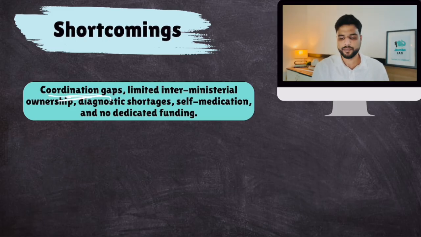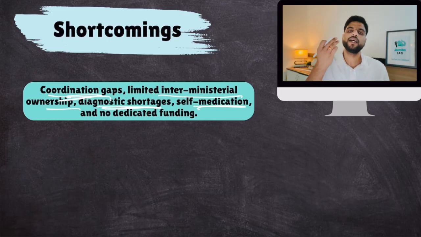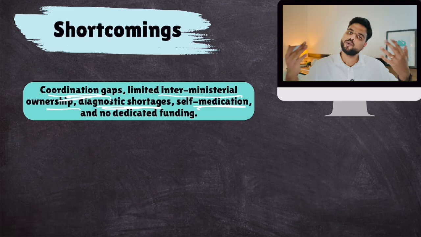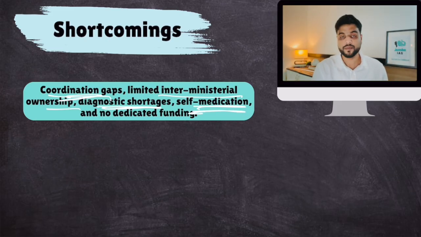Well, there were coordination gaps, limited interministerial ownership or coordination, diagnostic shortages which impacted disease surveillance, and self-medication by people. This is the big problem. People just have throat pain and they assume that they have a bacterial throat infection. They go to the nearby medical store, and the owner is also not careful. Without a doctor's prescription, which is banned in India, he gives you azithromycin, amoxiclav, all these antibiotics, and you diagnose your disease on your own. This is a problem. Okay, so these were the shortcomings, and no dedicated funding.